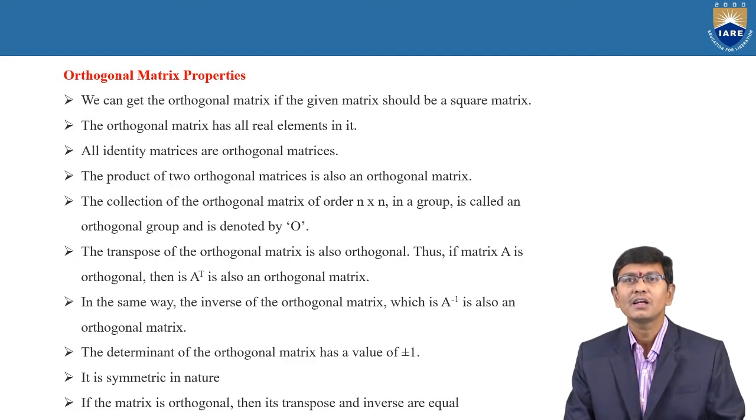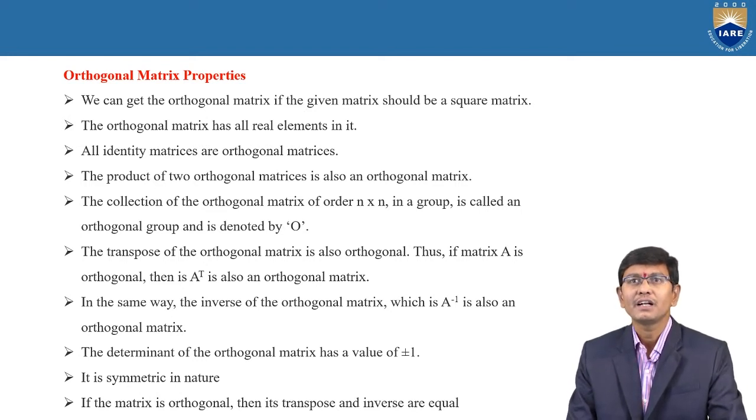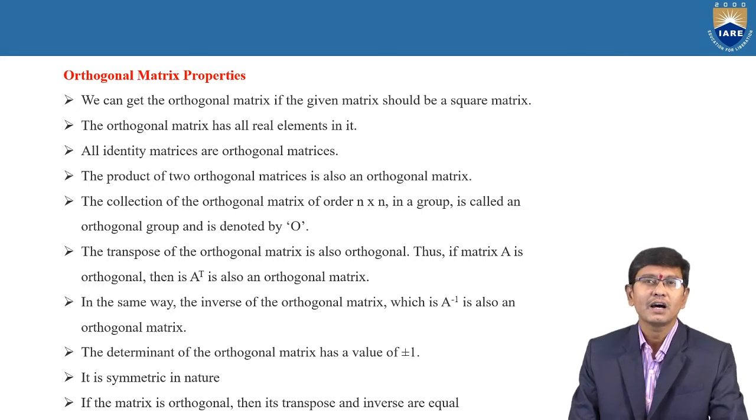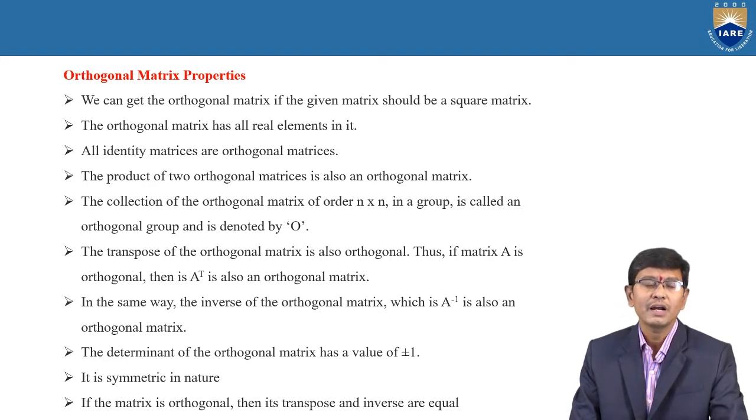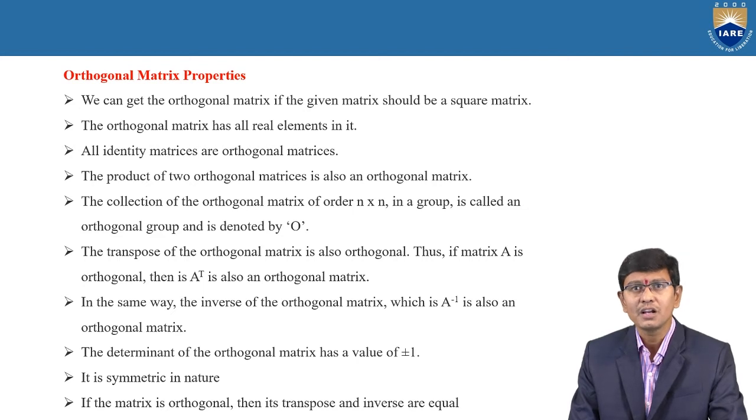And again, what are the orthogonal matrices properties? That also plays a very important role under the orthogonal matrices. The properties of the orthogonal matrices are nothing but, we get that for orthogonal matrices, the given matrix should be a square matrix. The main condition is the given matrix satisfies the square matrix condition. And second one, the orthogonal matrices have all real elements in the given matrices. And third one, all identity matrices are also orthogonal matrices.